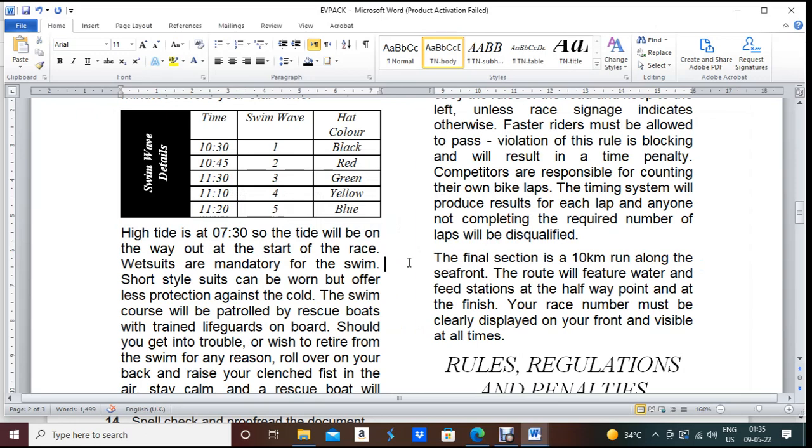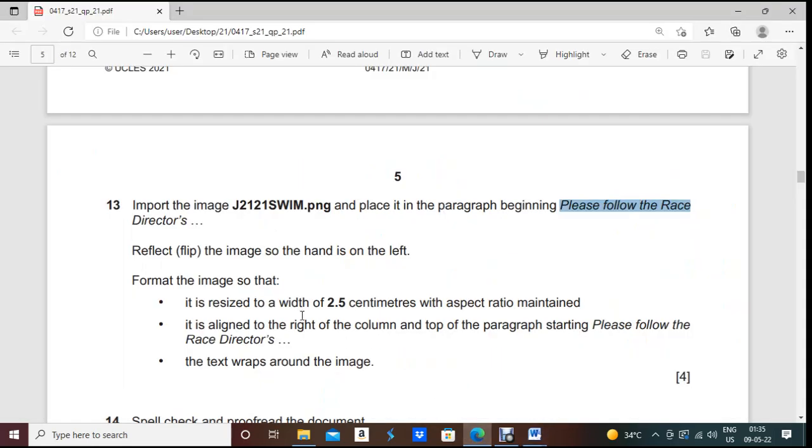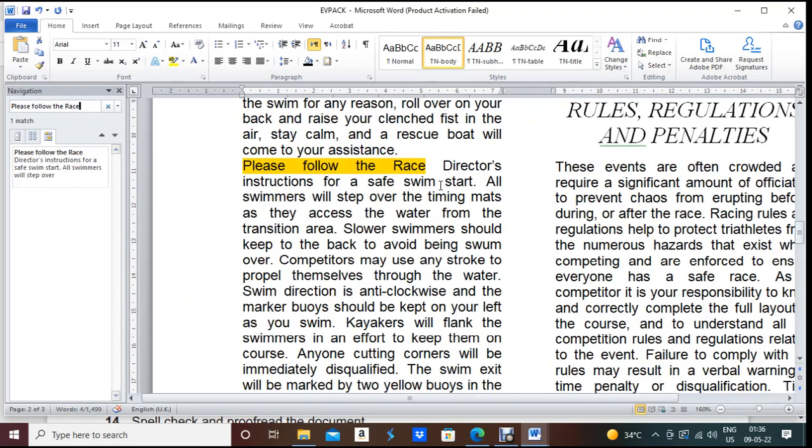Control F, Control V. Okay, sorry, please Control C, copy it properly, Control V. Yes, we need to put it at the beginning of this paragraph. Okay, now what I need to do, just close this screen.